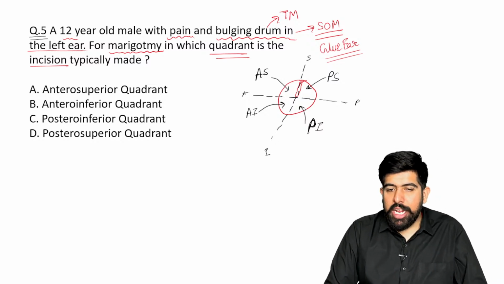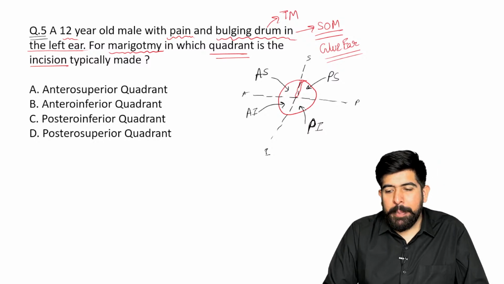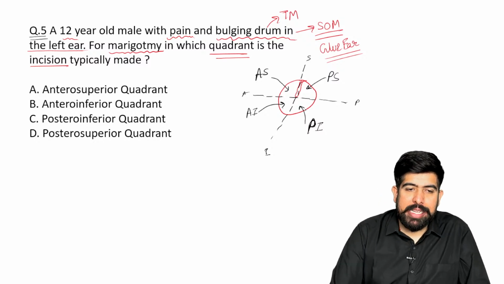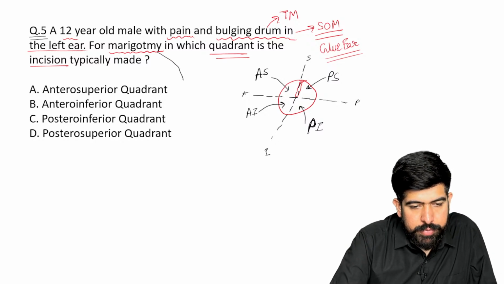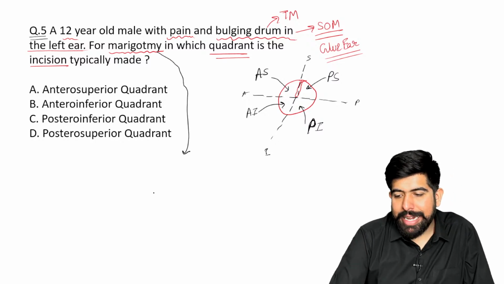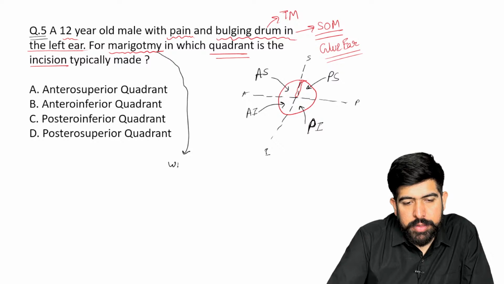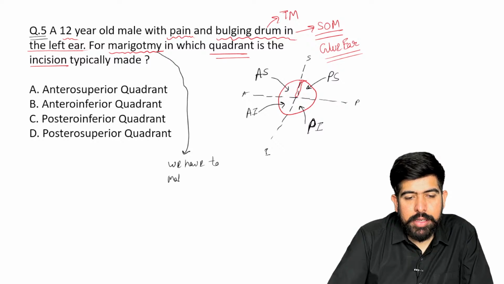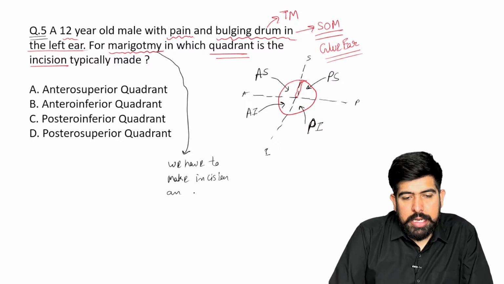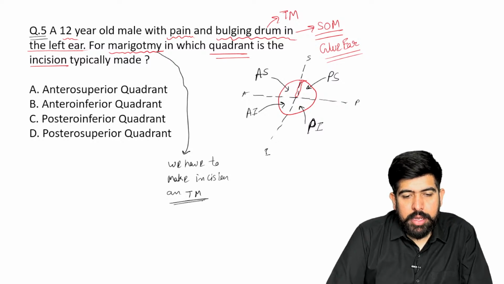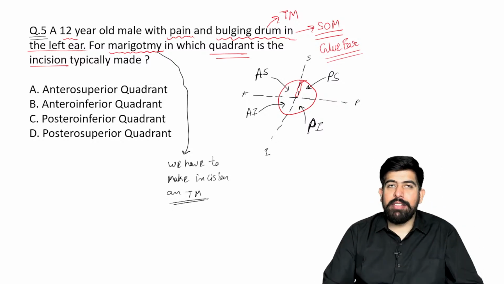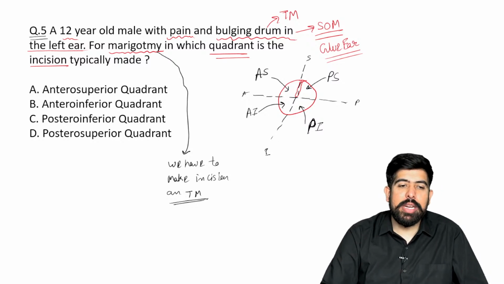Now tell me guys, where do we have to do the myringotomy? Please remember, I'm writing down here. What is myringotomy? We have to make an incision on the tympanic membrane. I will make a small cut on the tympanic membrane. This is known as myringotomy.